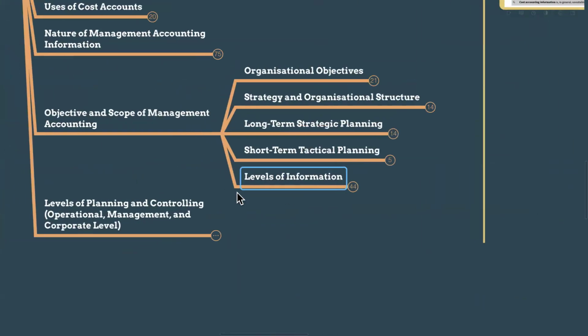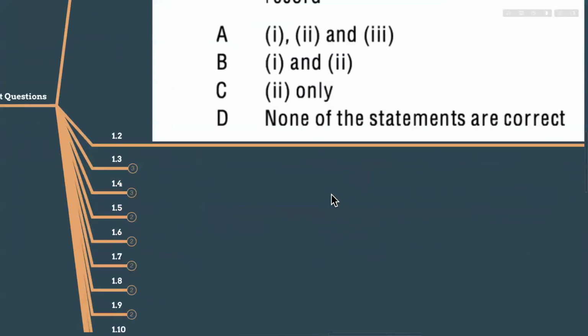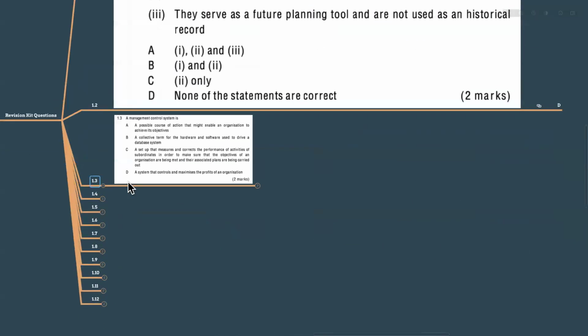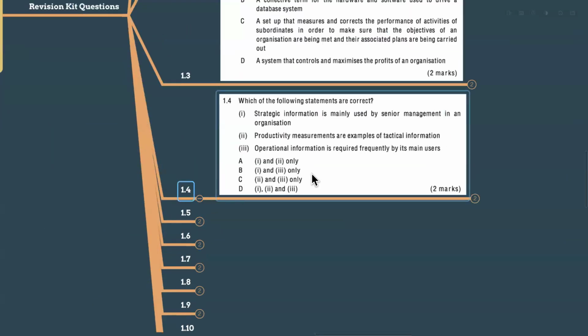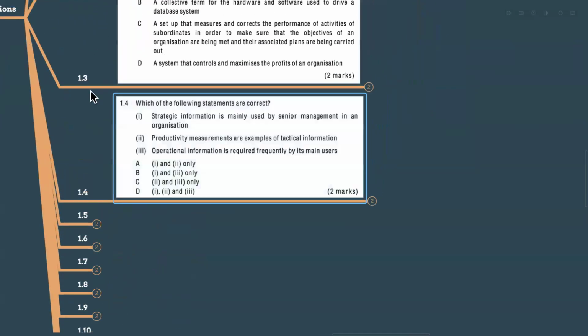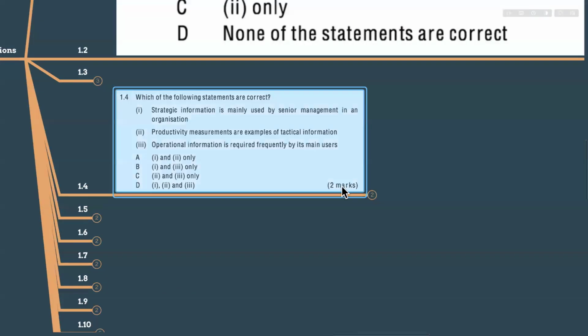So let's see some questions and come back to the theory part, guys. Already we have seen the 1.2. I hope so. Now we can see 1.3. No, we cannot. Okay, 1.4. We can see the 1.4 question right now.